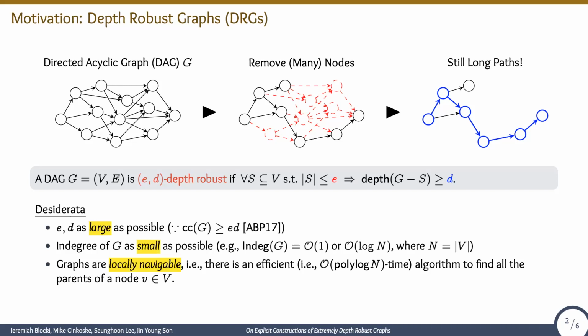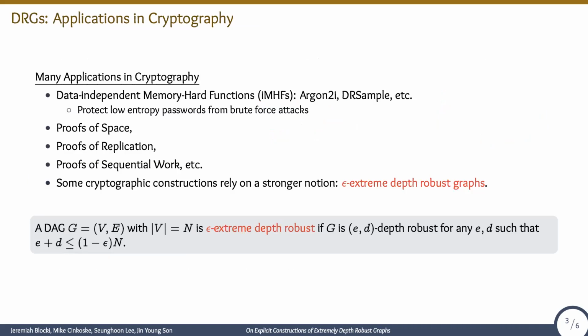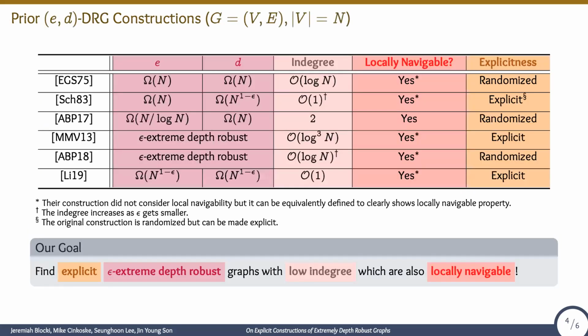We want to achieve the following properties for the depth robust graphs, such as large e and d, small in-degree, and local navigability, which means that we can efficiently find all the parents of a given node v. Depth robust graphs have many applications in cryptography, such as data-independent memory-hard functions, proofs of space and replication, proofs of sequential work, and more. We remark that some of these applications further rely on a stronger notion called epsilon extreme depth robustness. As you can see in the table, there are several prior constructions of depth robust graphs.